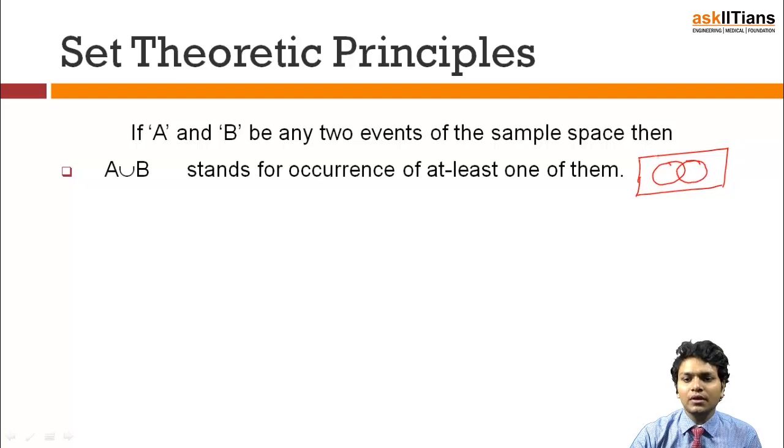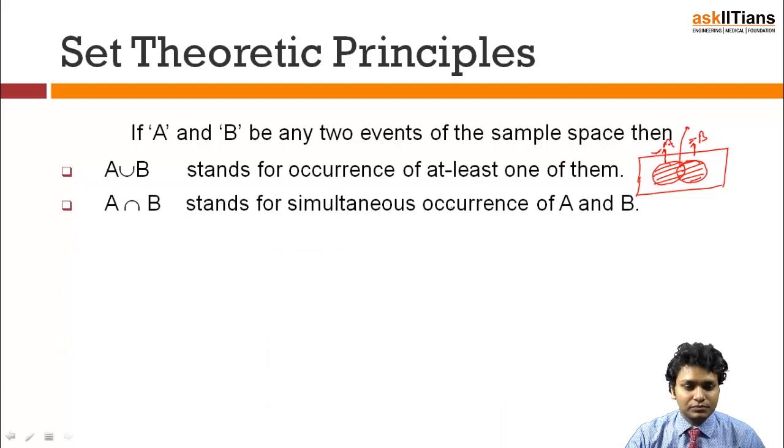A union B tells me that if this is A and this is B, either all of A can happen or all of B can happen, and I am content if both of them are happening. In normal English, I can say that either A can happen, B can happen, or both A and B can happen. There is no obligation on any of the events.